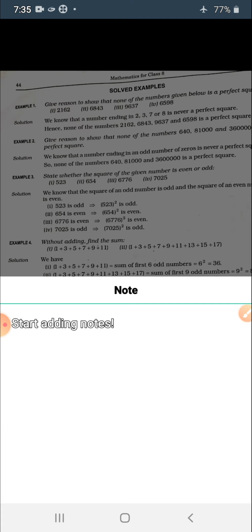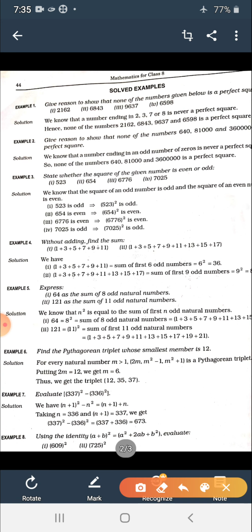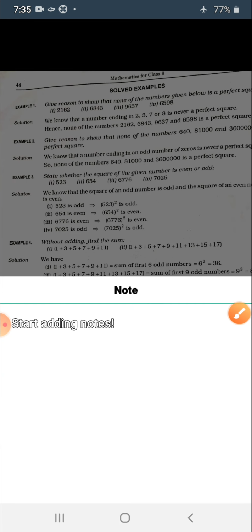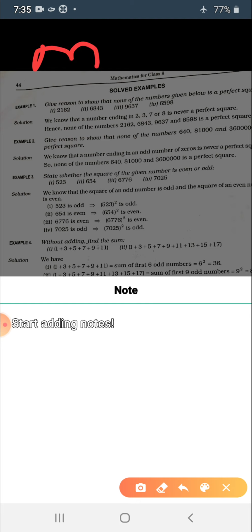The numbers that form Pythagorean triplets, where m should be greater than 1, are 2m, m square minus 1 and m square plus 1, as I've already told you.